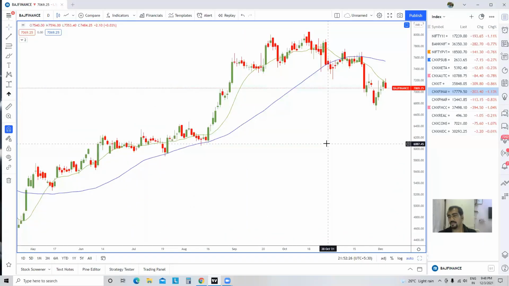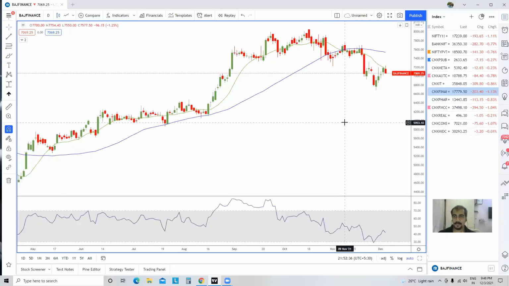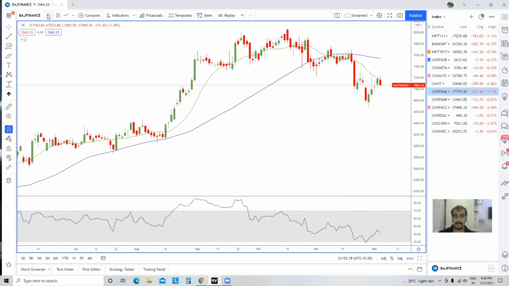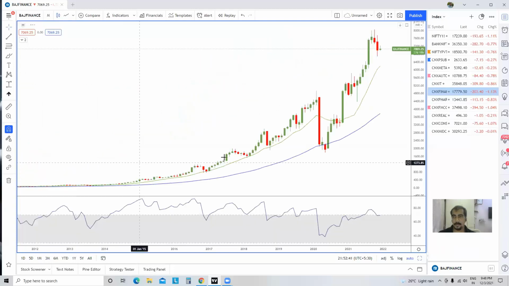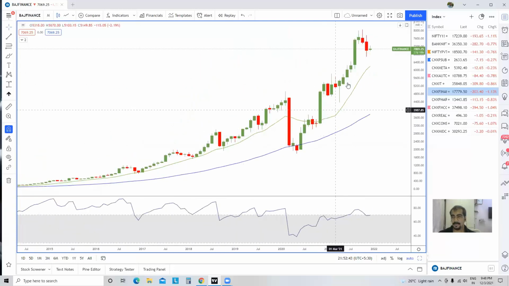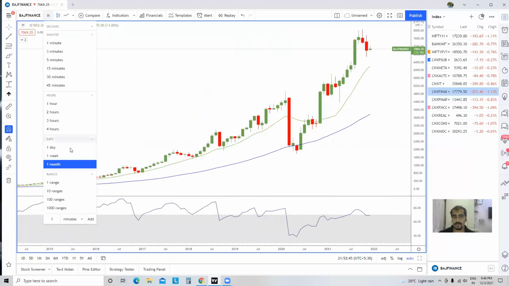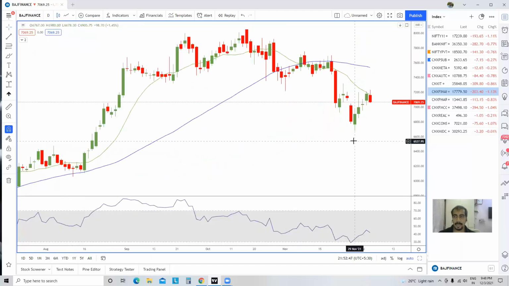This is the stock which you need to keep your eyes on, because the way it is shaping up, in case the sell-off continues in the market overall and even in the finance pack, this particular stock can correct. If you see the monthly chart, yes, it is a little bit overstretched. So some profit booking would not be a bad idea according to me.